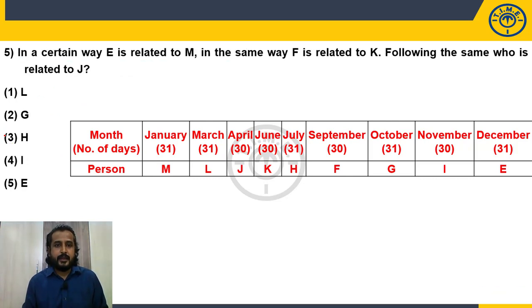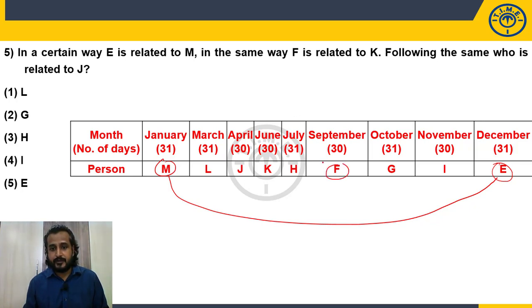In a certain way, E is related to M. In the same way, F is related to K. Let us identify how E is related to M, and whether it is the same for F related to K. E is here, M is here. Yes. First person from the beginning, first person from the last. F is here, K is here. Fourth person from the last, fourth person from the first. Even this satisfies the condition. Corresponding positions from either end.